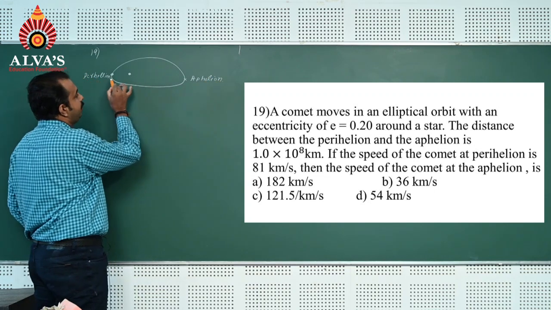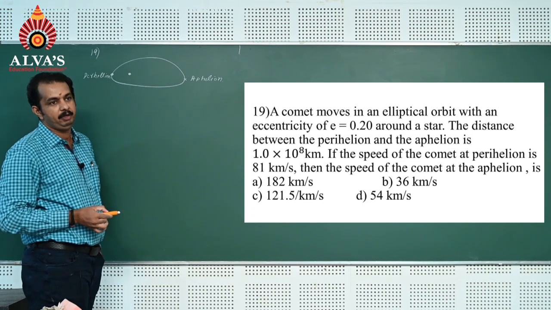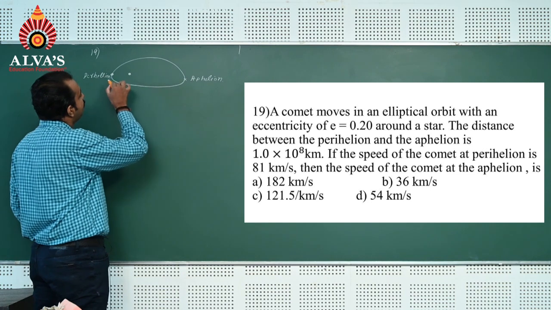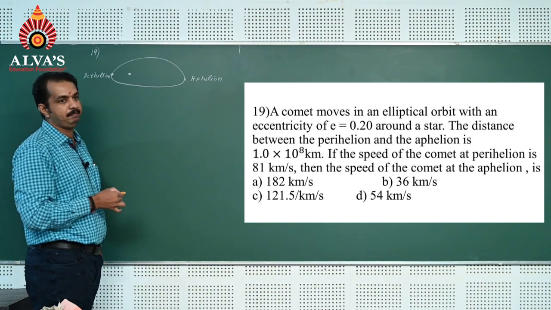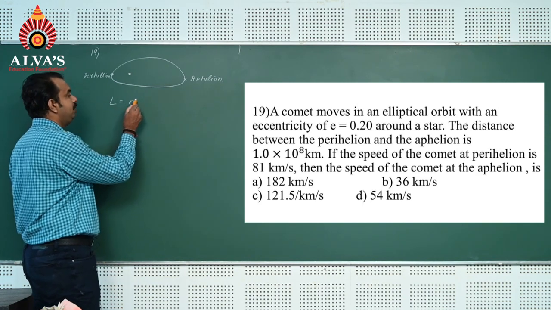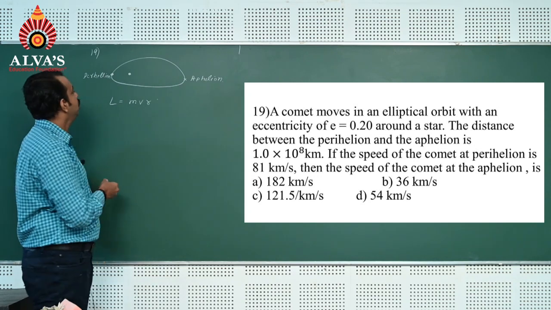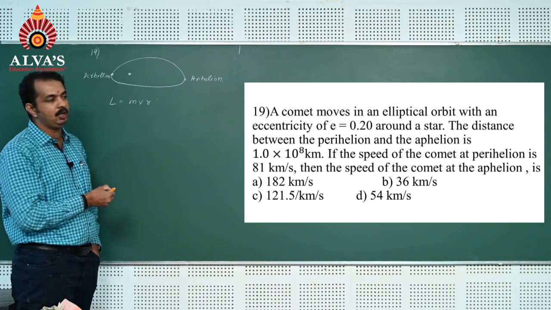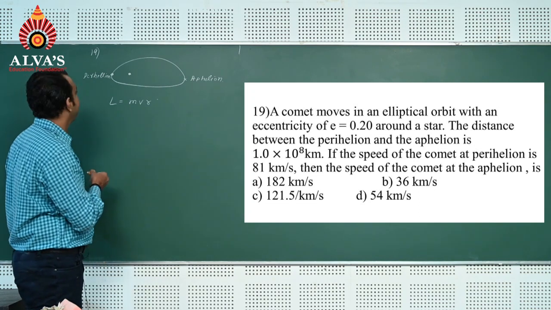When a comet moves in an elliptical orbit, the speed of the comet varies. The speed of the comet is maximum at perihelion and minimum at aphelion. You know the concept of angular momentum, L = mv into r. If you use this concept, you can obtain a shortcut formula to find velocity at aphelion and perihelion.